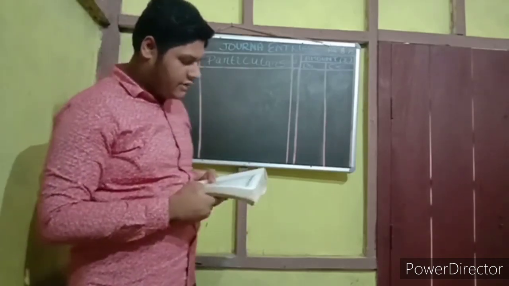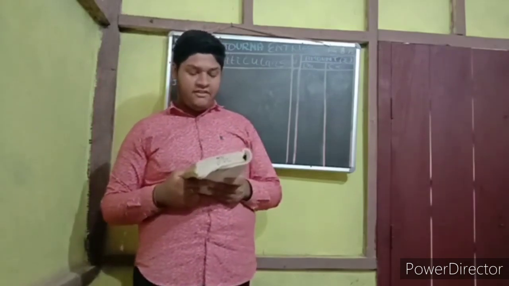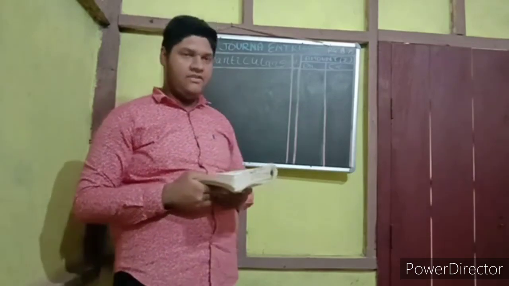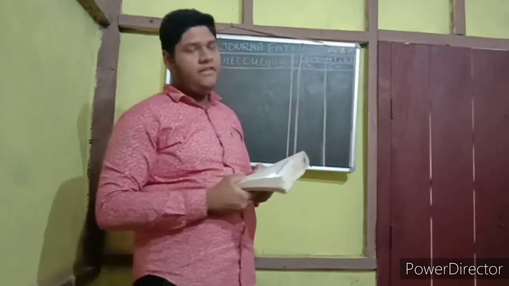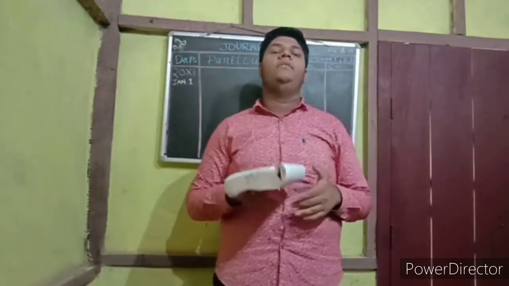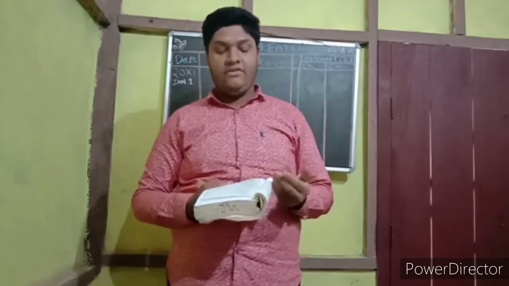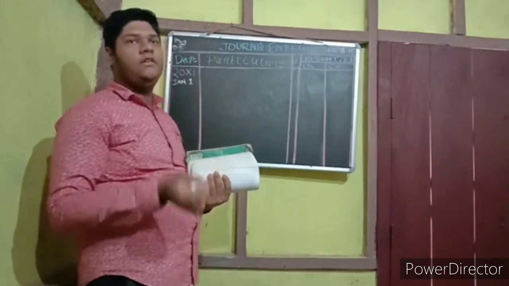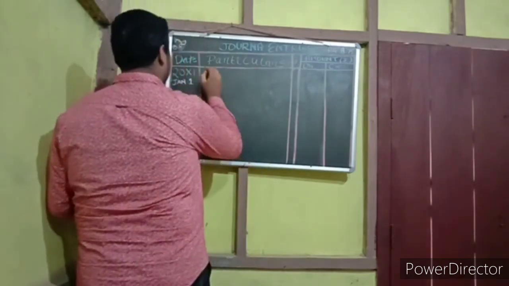Every transaction starts with the business start. The first transaction is Sri Ganesh started business with cash. That means a man who started his business with cash. So in this the transaction will be cash account debit to capital account.